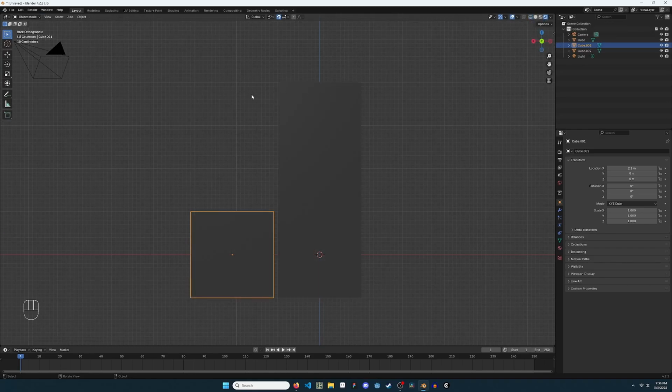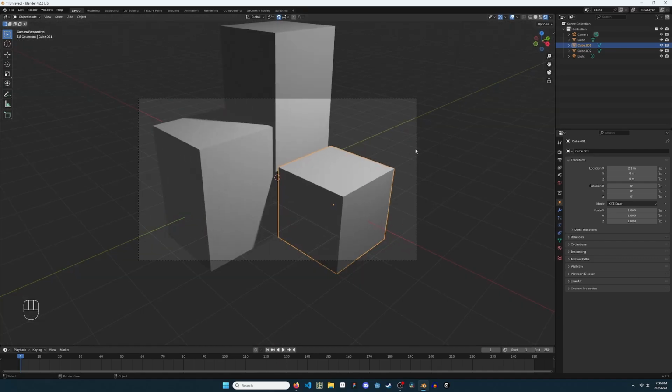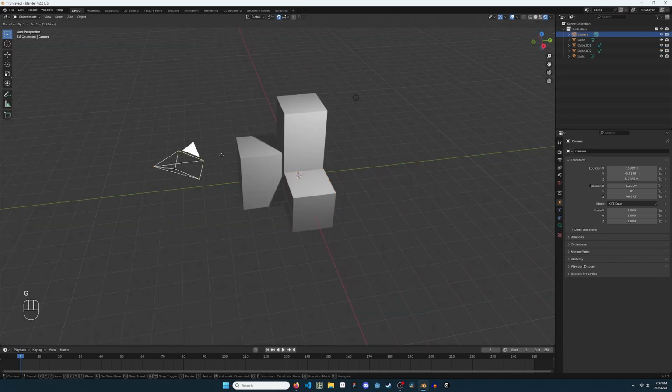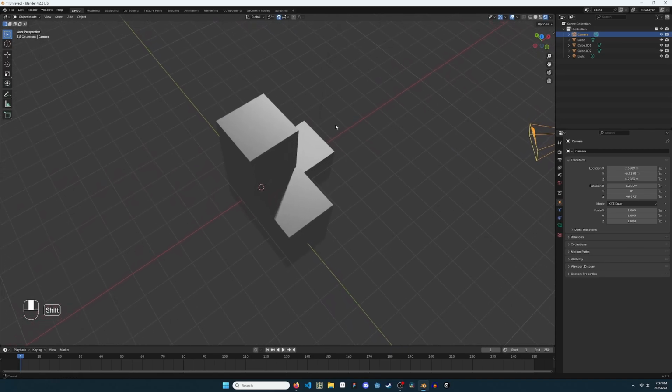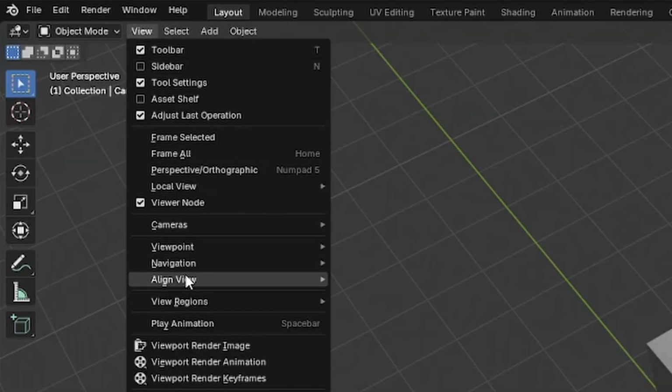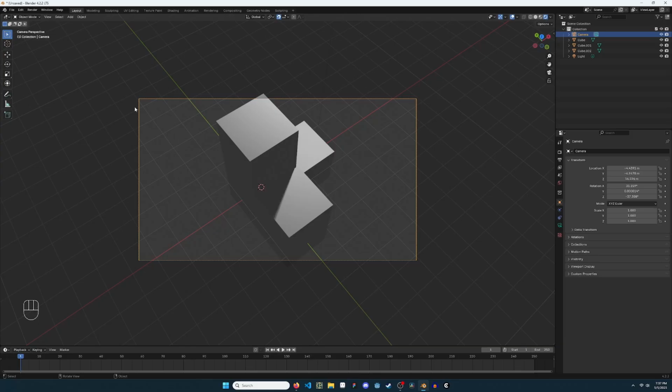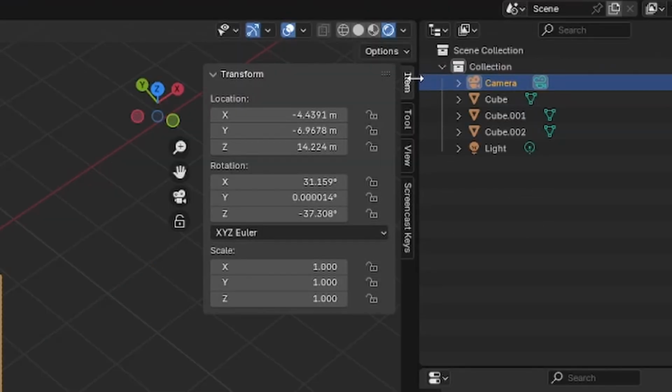Enter the camera view. The camera can be moved with the same commands that move any other object. A more convenient way to align the camera is to find a desired view in the editor, then View, Align Active Camera to View. To align the camera with greater precision, select the camera and click the small arrow on the top right side of the viewport.